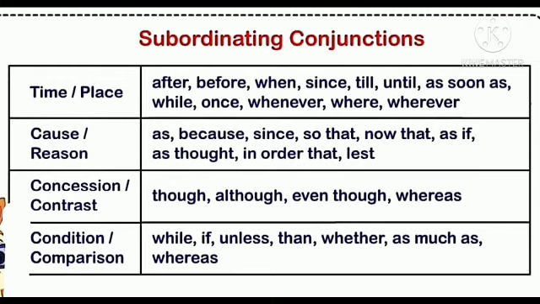Now here you can see is a list of few subordinating conjunctions and their usage. For time and places, we use after, before, when, since, till, until, as soon as, while, once, whenever, where, wherever. For cause and reason, as, because, since, so that, now that, as if, as though, in order that, lest. For concession and contrast, though, although, even though, whereas. And for condition or comparison, while, if, unless, then, whether, as much as, whereas.